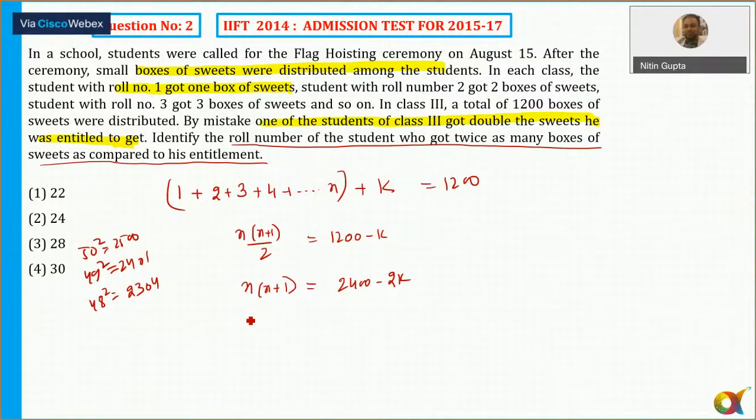So probably n must be equal to 48, so 48 into 47 divided by 2. Okay, and 48 into 47, you guys can calculate it, and if you solve this, you'll get the value of k, which will come out to be equal to how much? That's right, 24, and this is the answer, which is option number 2. So I'll rate this question also as medium to difficult, not a very straightforward question. Any doubts to anyone now? Please respond.